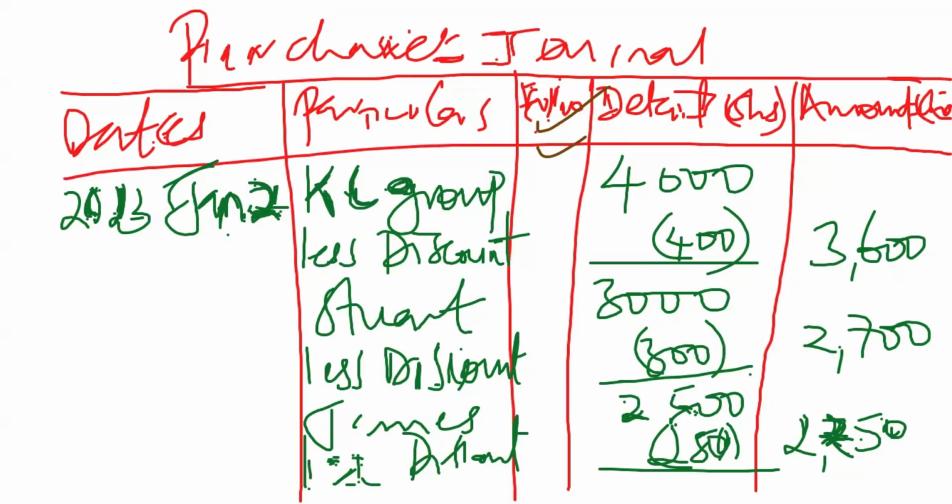But when it comes to ledger folio, it is more of a reference column that tells you where else you'll find the information contained in each of these journals, because we are preparing each of these journals independently. It shows us where else we can find this information. For example, the information in the sales journal will be found in the sales ledger, meaning the values of the different customers will be found in the sales ledger.